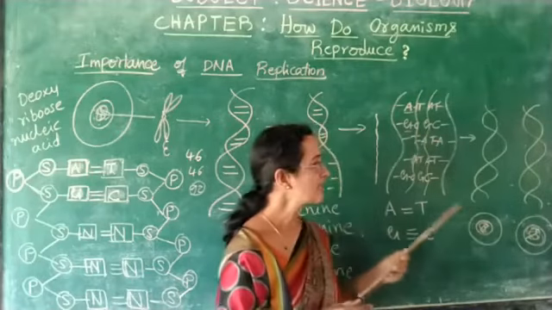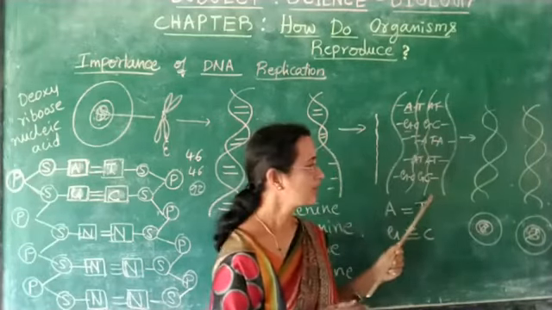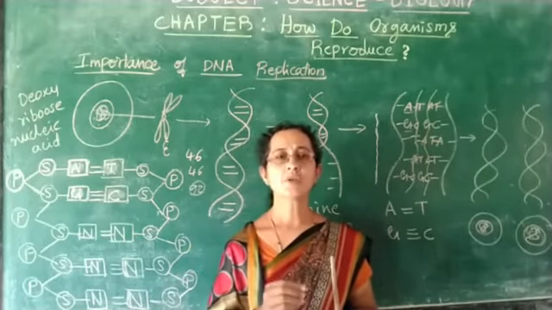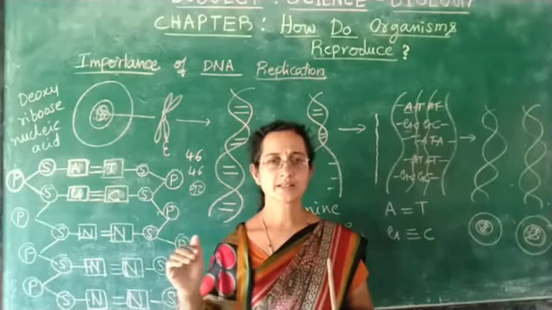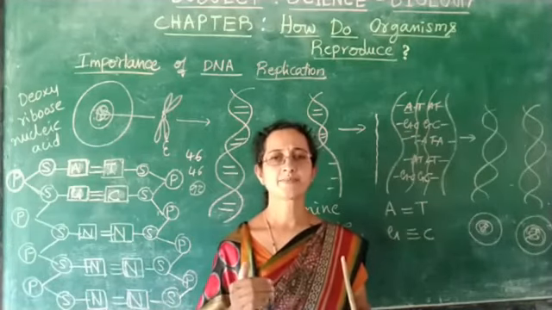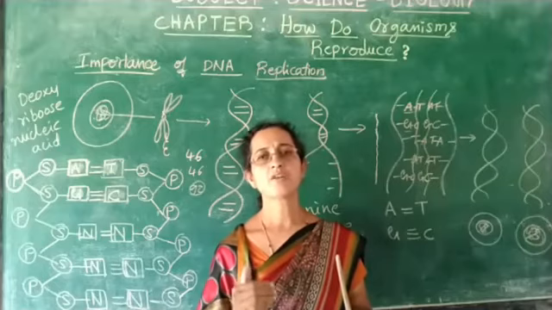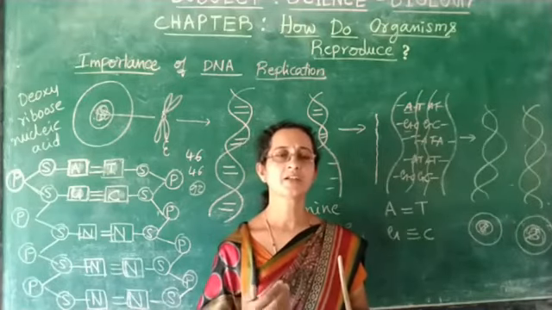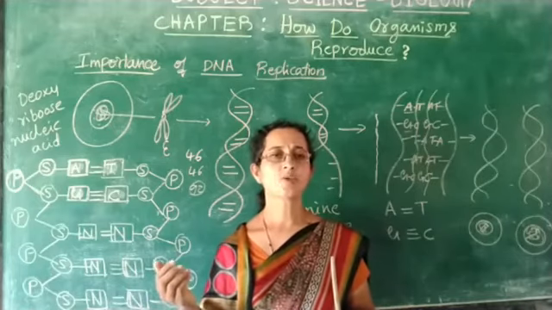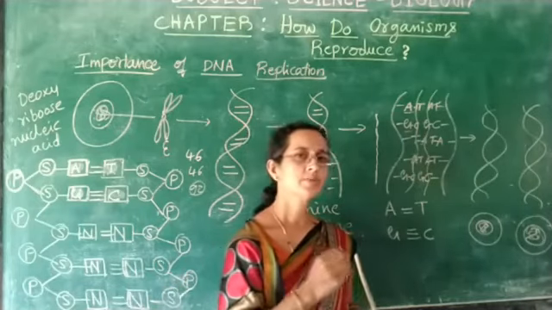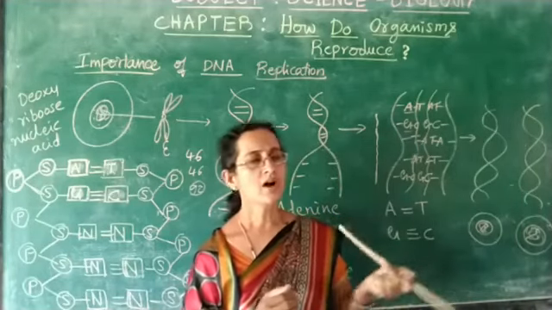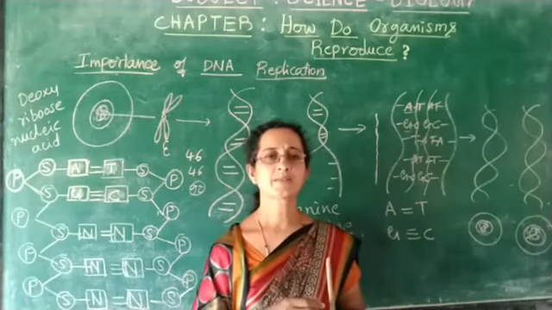The variations in this DNA formation are very essential because the organisms will be living in various environments. So they live in various habitats. The places of living of organisms are different. See, some organisms live in the cold areas, cold regions. Some species or organisms live in hot conditions like desert.